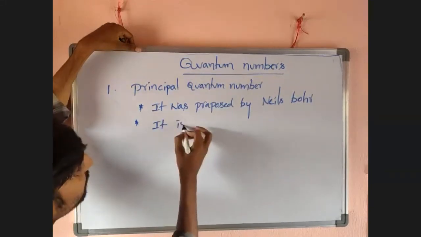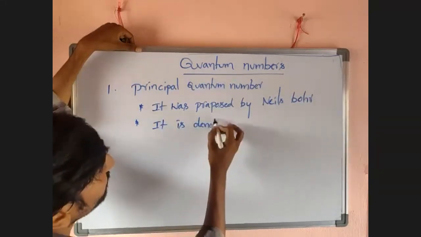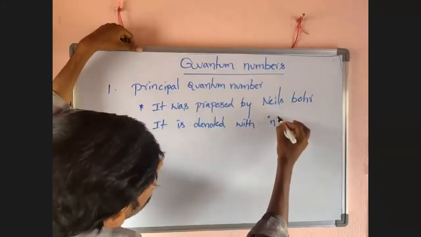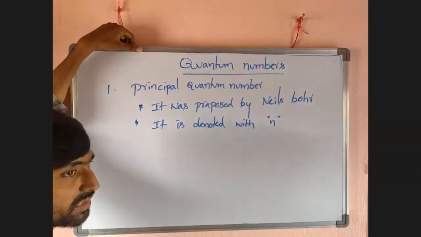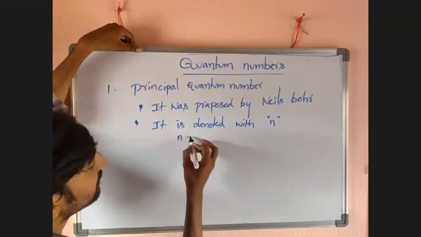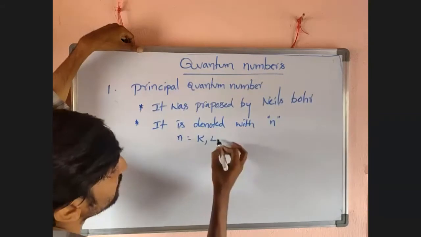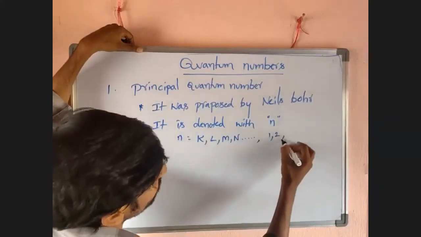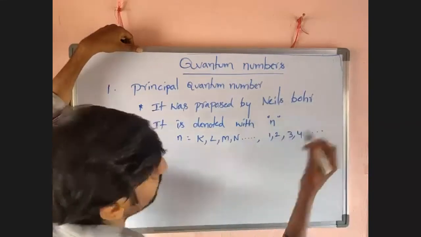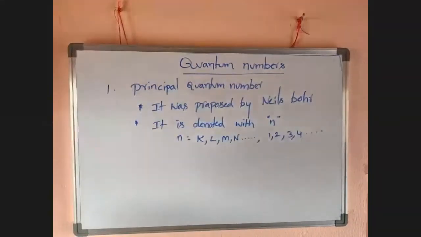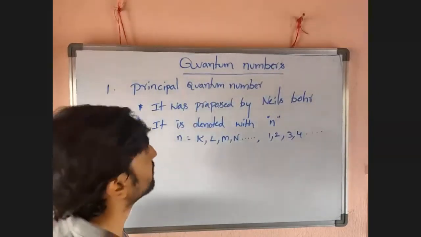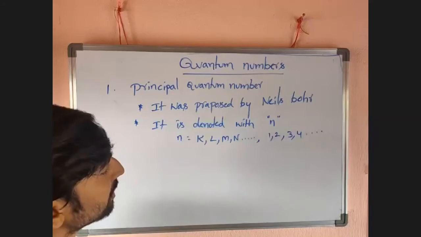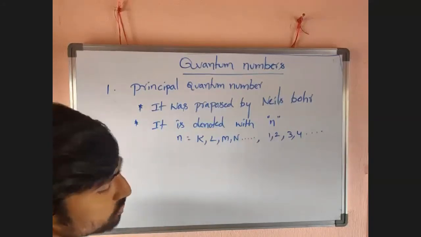It is denoted with a small n. It is numbered as K, L, M, N, and so on, or 1, 2, 3, 4, and so on. So, principal quantum number was proposed by Niels Bohr. It is denoted with n and numbered as K, L, M, N, or 1, 2, 3, 4.